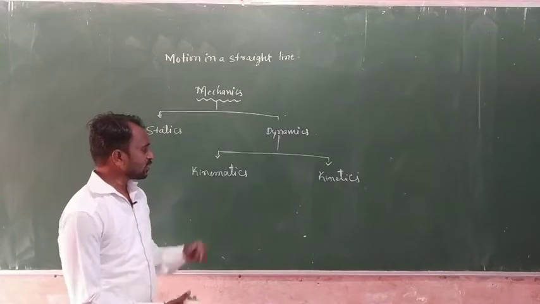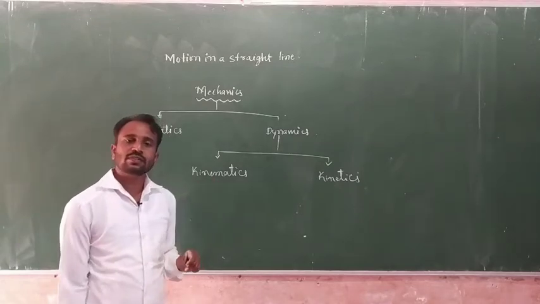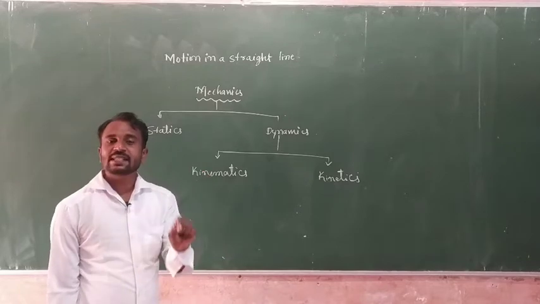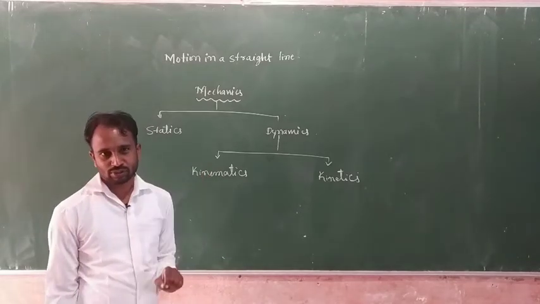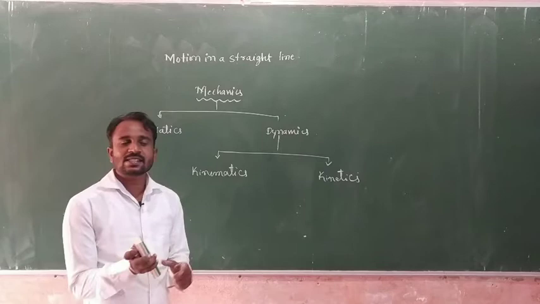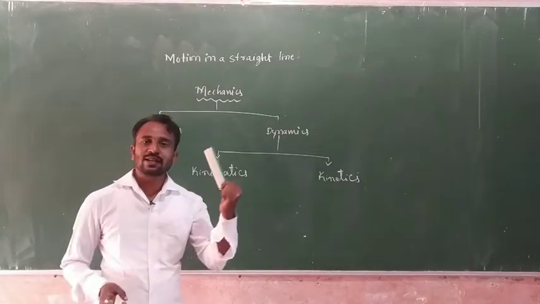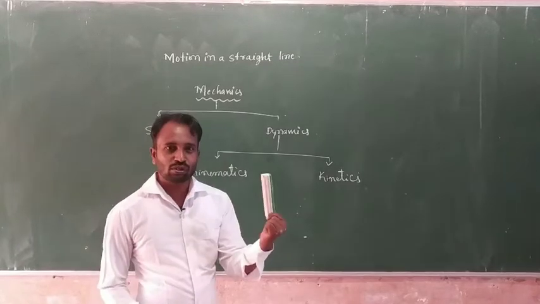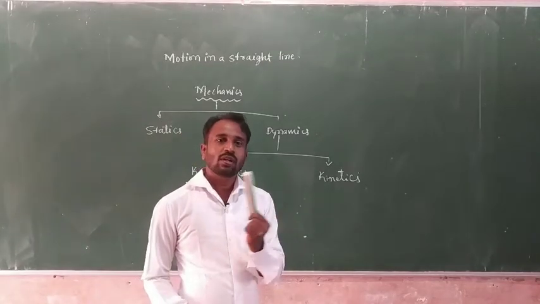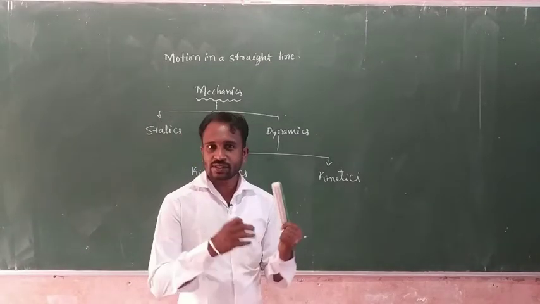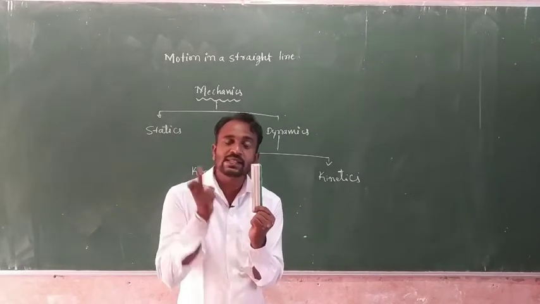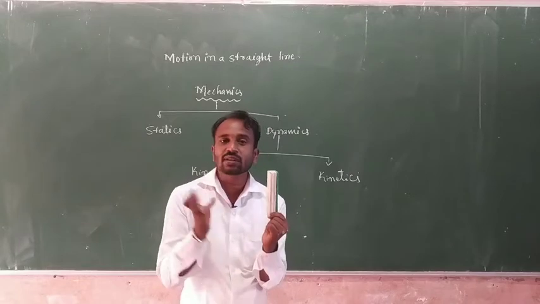Kinematics is a branch of physics which deals with the study of object in motion without considering cause for the motion. We don't consider the reason of a motion, why object is in a motion. We consider that object is in motion. We just study about velocity, acceleration, these things. We don't study about why object is in a motion, it means a reason for the motion.